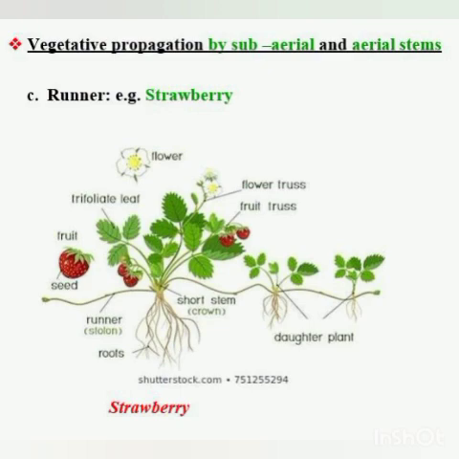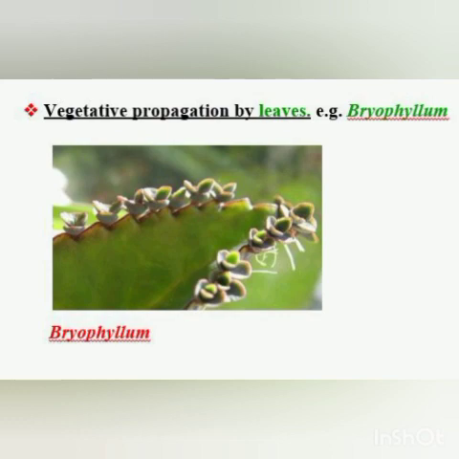Okay, now vegetative propagation by leaves. Now we come to vegetative propagation by leaf. Example is bryophyllum. In the bryophyllum, children, you can see very clearly, some plants develop buds in the marginal notches of the leaf. Here you can see in the picture, in the margins of the leaves, buds are there, and when these buds come in contact with soil, they sprout and develop new plants. Example, bryophyllum.